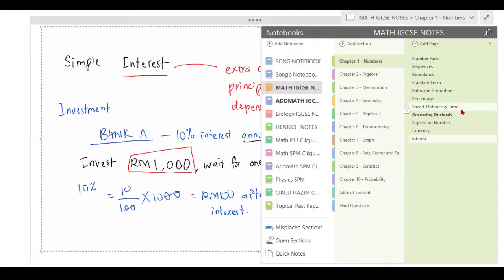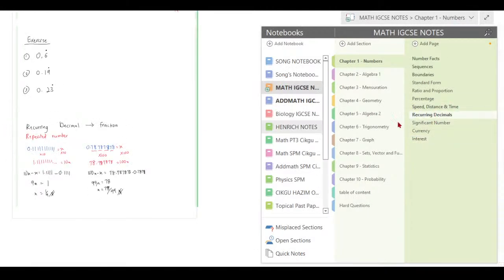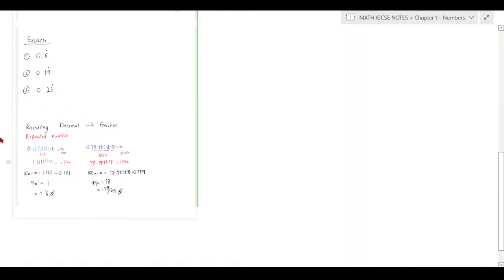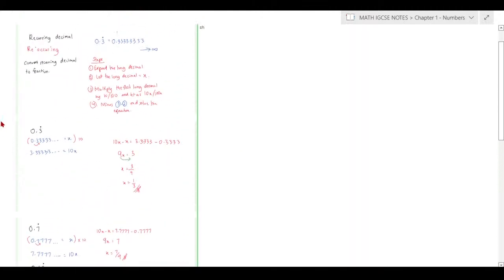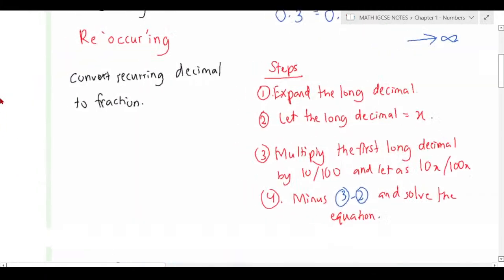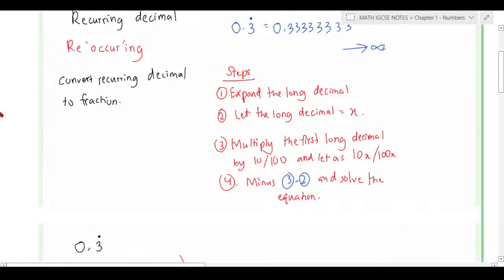Nothing much. And after that, recurring. I forgot to teach you recurring. I believe this is the second last thing. Recurring here, I named it on my own. It's called reoccurring, just to make you understand.